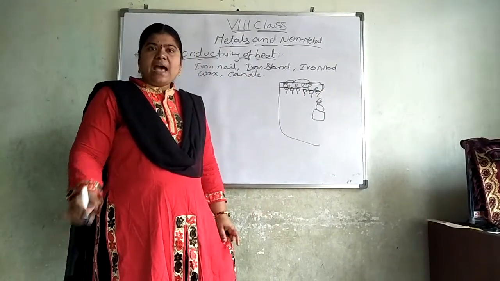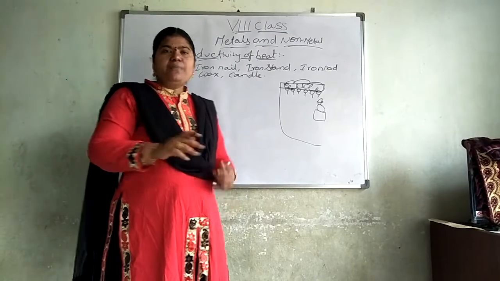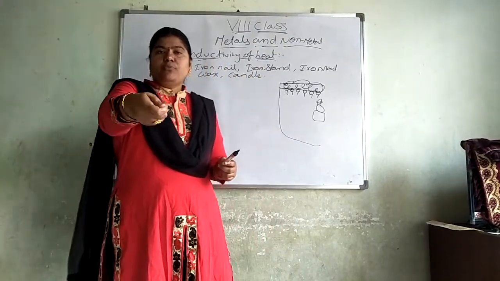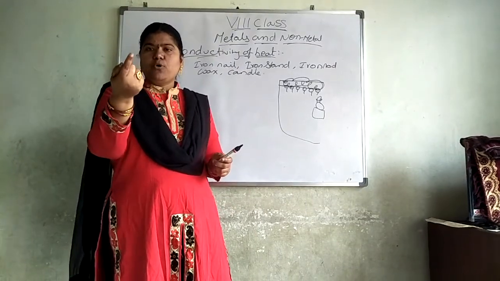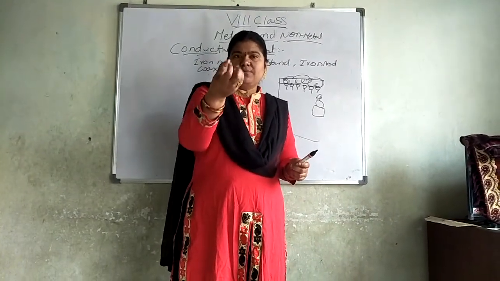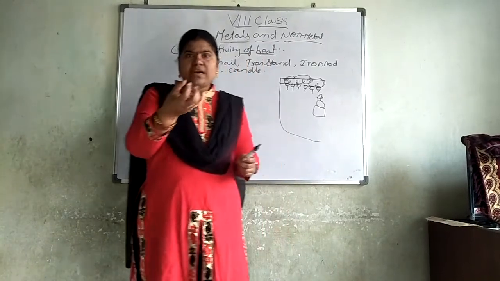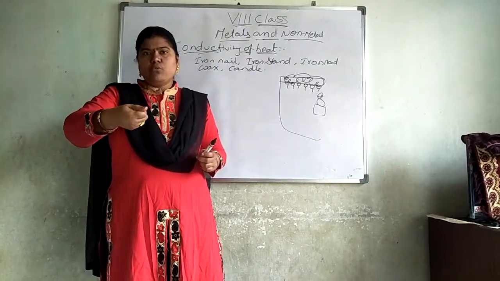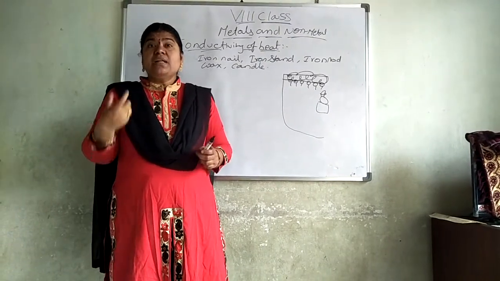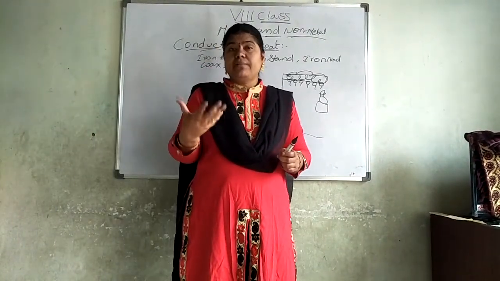What will happen after some time, when we are producing heat to the rod? If I take an iron spoke and put it near the fire, after some time it will absorb the heat. Slowly it comes to where I am holding, and I have to leave it because the iron spoke will become red hot.